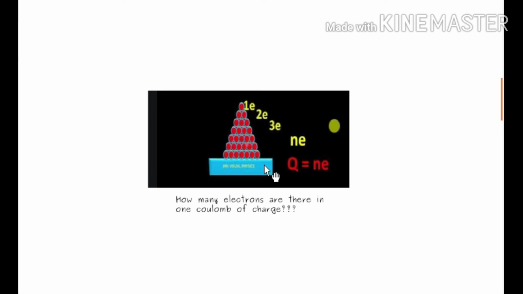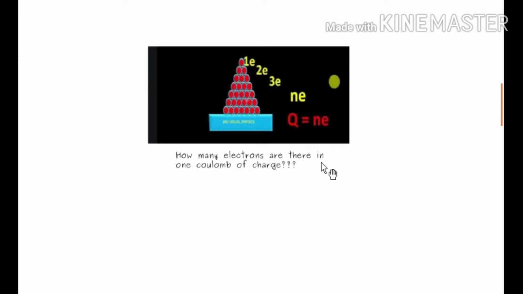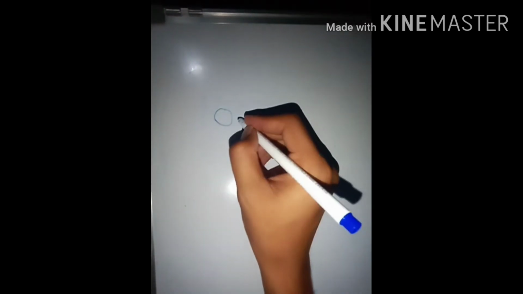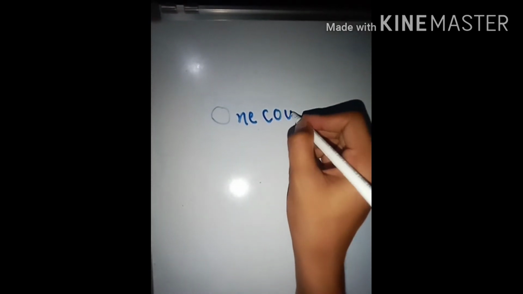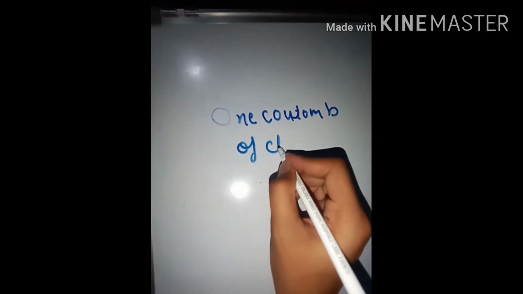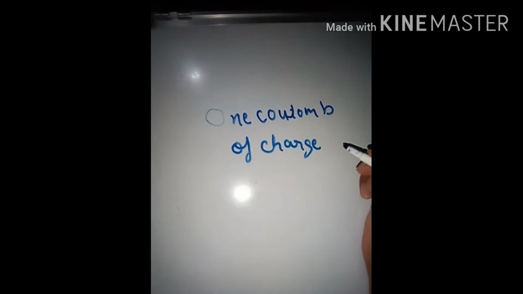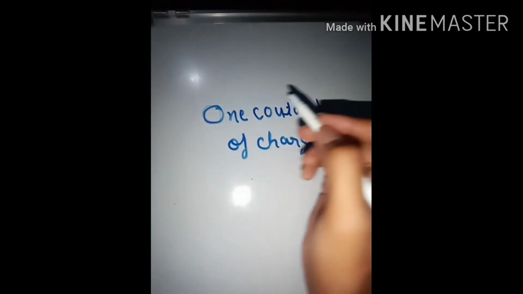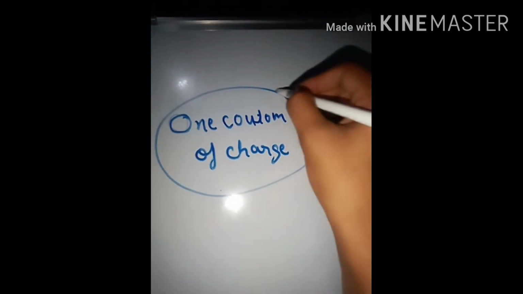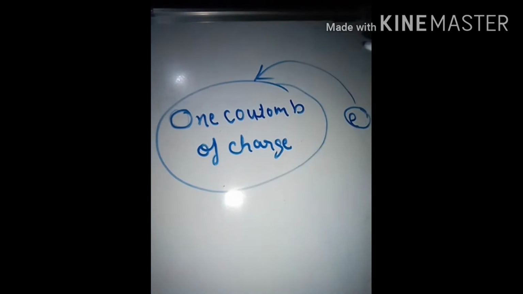So I have a question right now. How many electrons are there in 1 coulomb of charge? So let us solve this question. The question is, how many electrons are there in 1 coulomb of charge? 1 coulomb of charge is a big charge compared to an electron. So how many electrons will make 1 coulomb of charge?